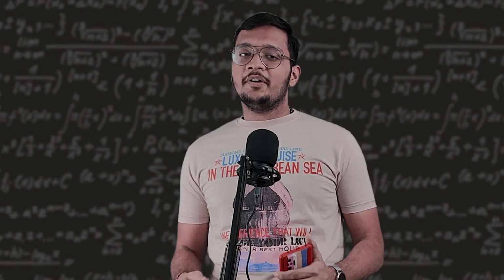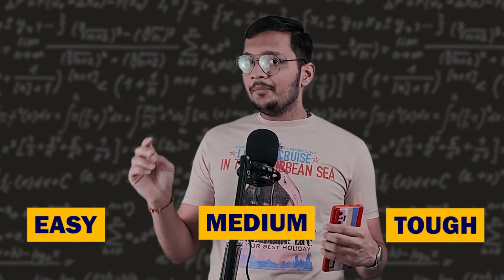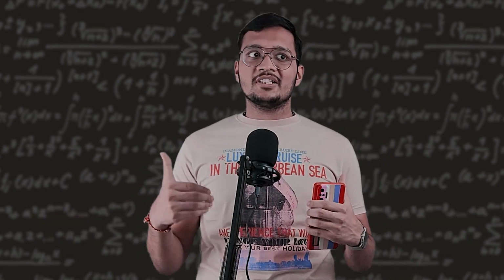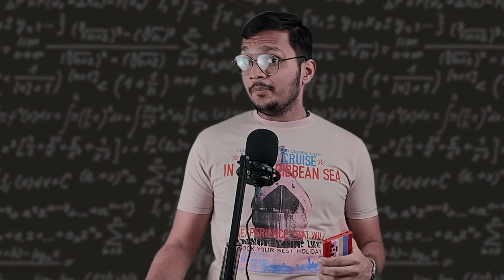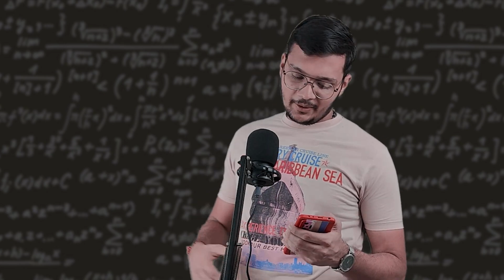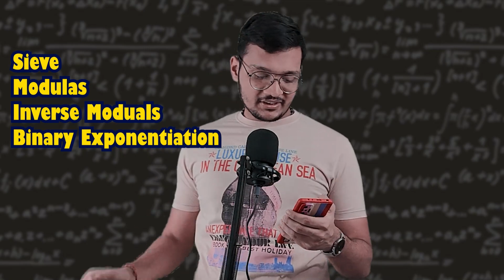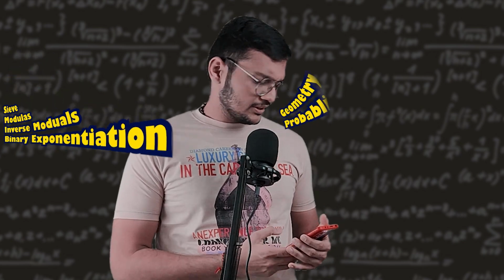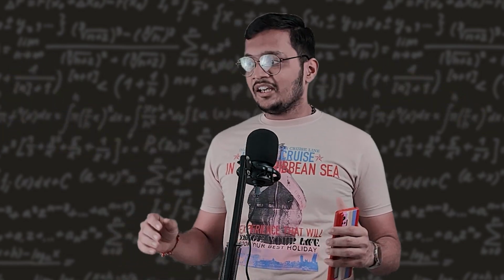Based on our research, we have divided the entire maths into three categories: easy, medium and tough. The easy and the medium categories must be done by anyone and everyone who is targeting good placement, who wants to excel in coding, while the tough topics are meant for competitive programmers and those who have deep interest in coding. The easy topics we have kept are factors, prime numbers, prime factorials, LCM, GCD. In the medium topics, we have sieve, modulus, inverse modulus, binary exponentiation, while the tough topics include permutation, combinations, geometry, probability. These are the divisions which we have done to the best of our research.